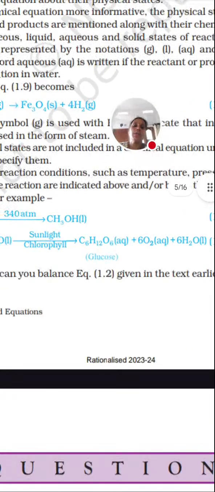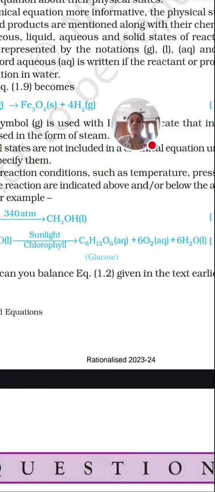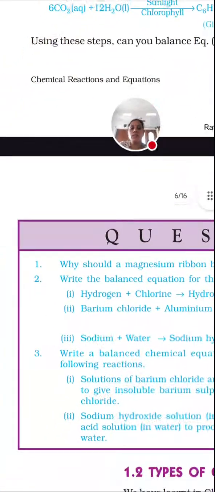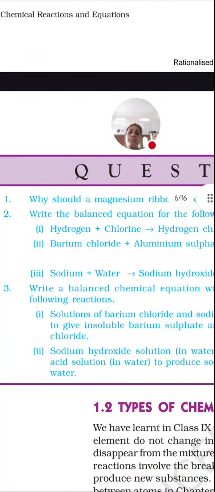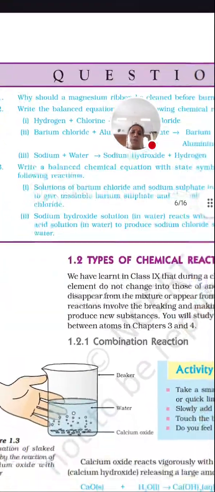Now two kinds of reactions are there. One is endothermic, the other is exothermic. The type of reaction where heat is taken in is called endothermic, and where heat is given out is called exothermic reaction. In the next session, we'll discuss the question answers and all.